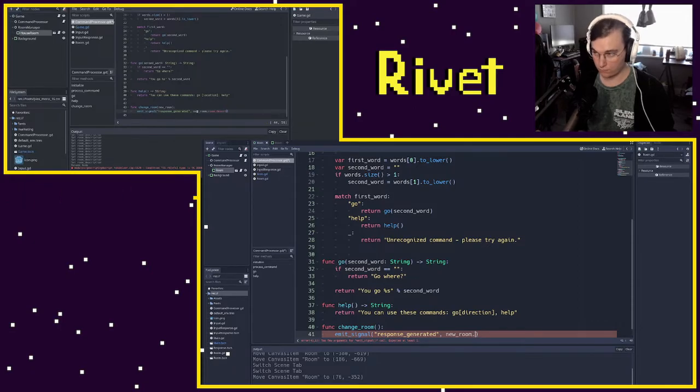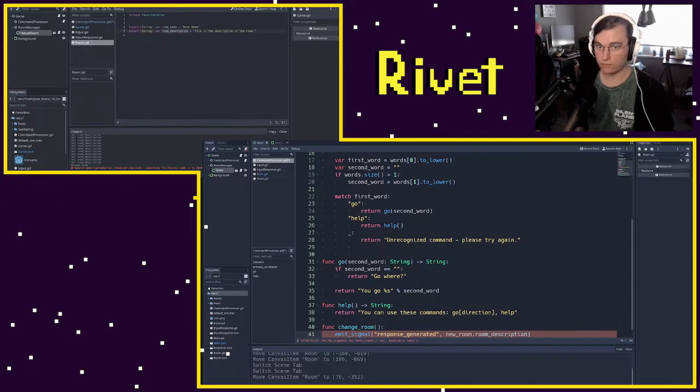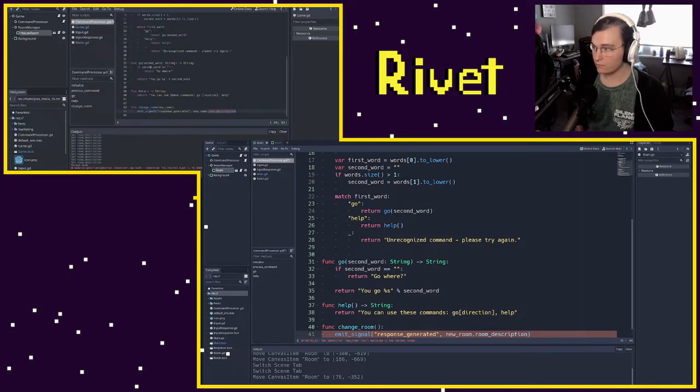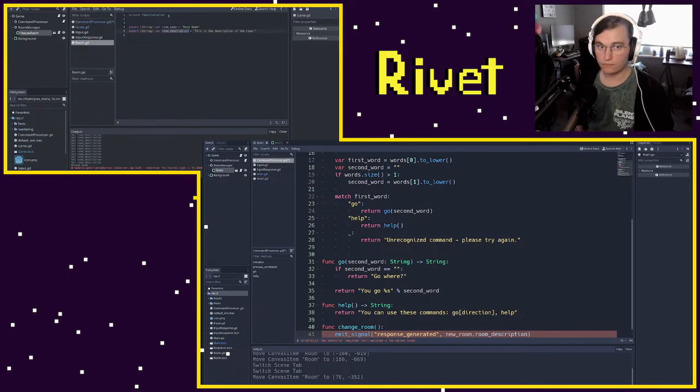And it'd be really nice to make sure that room description is actually a property on a room. I know it is one because if I go to room, I'll see room description. But it'd be nice if Godot helped me by giving me that autocomplete. And so what we're going to do, as we've done before, is come into our room.gd, and I'm going to say class name, and this will be room.